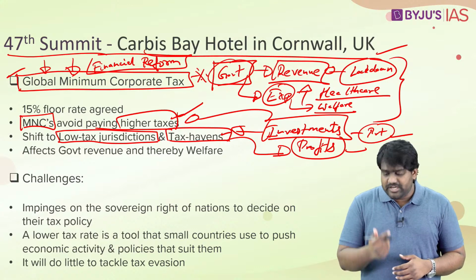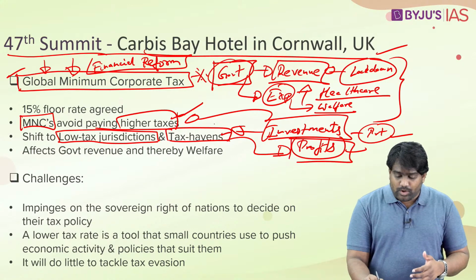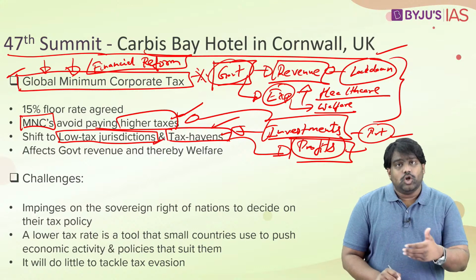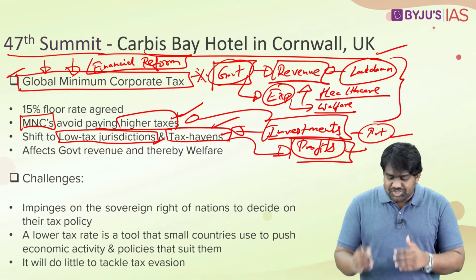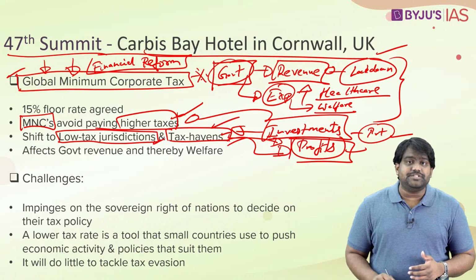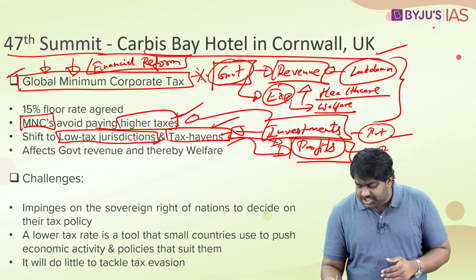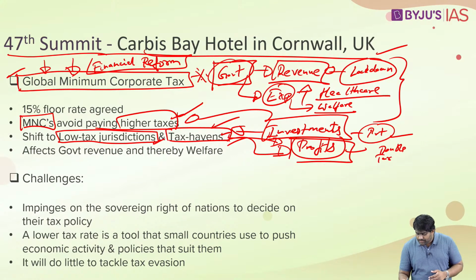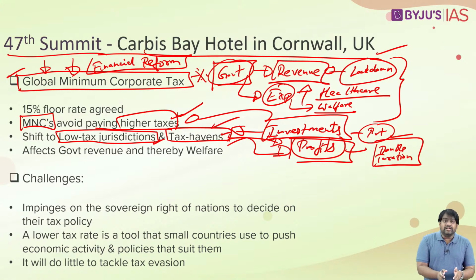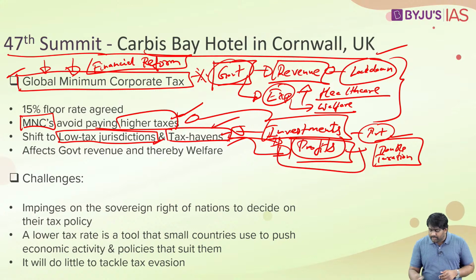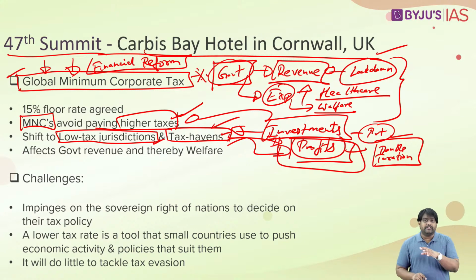To avoid that, what they do is the company would be registered in one of these tax havens or in one of these low tax jurisdictions. They will shift their profits to these tax havens, and since double taxation is not imposed, they will shift their tax burden out of India and into these low tax jurisdictions or into these tax havens. So they avoid paying higher taxes to the Indian government, even though the profit was generated here in India, even though this profit was generated through their business operations conducted in India.